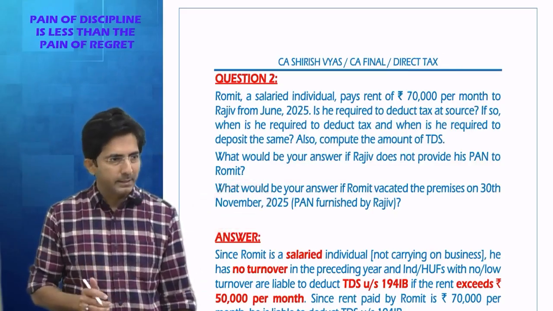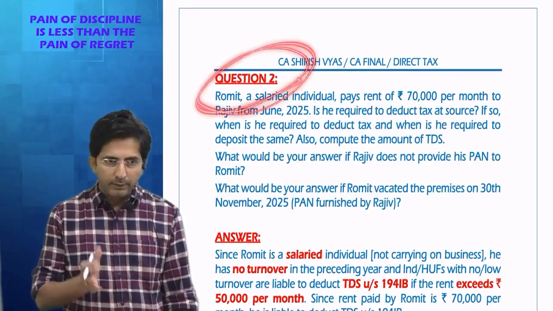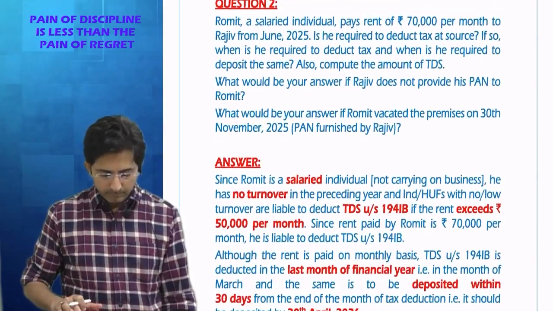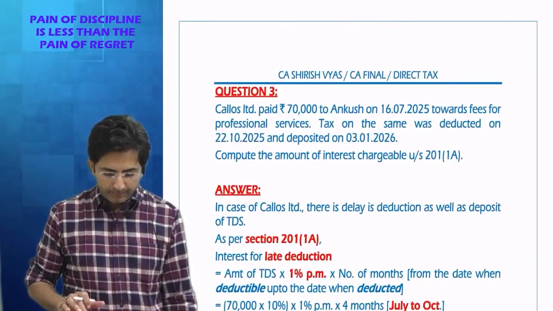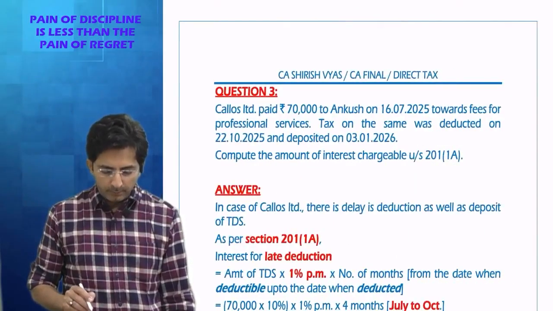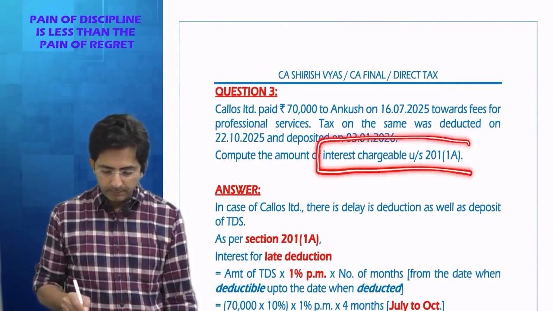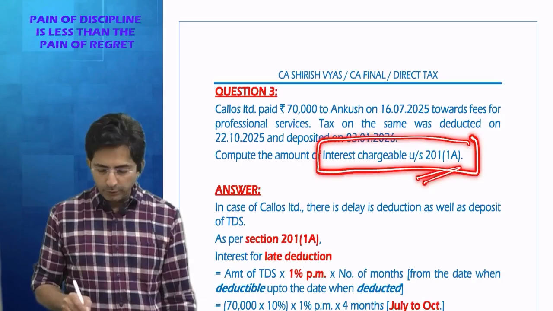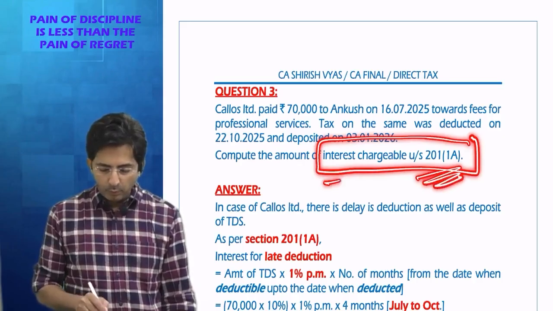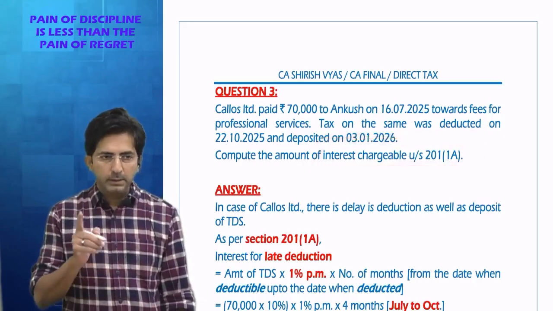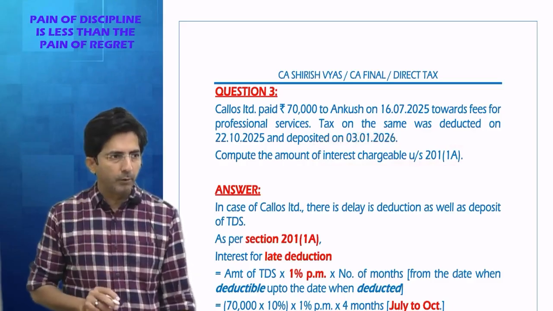All these points I discussed. The question is just a way to recap all the points. So this was question 2, and then question 3 was also homework. In question 3, they have tested knowledge of interest under section 201(1A). You know what is the rule for interest? For late deduction 1%, for late deposit 1.5%.